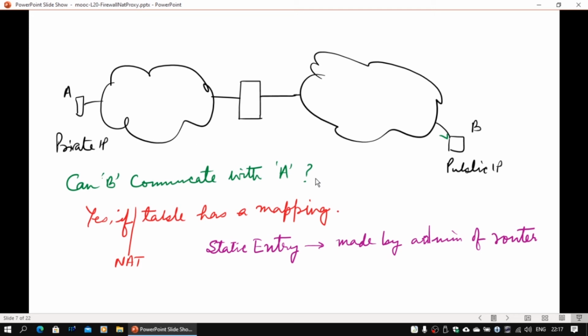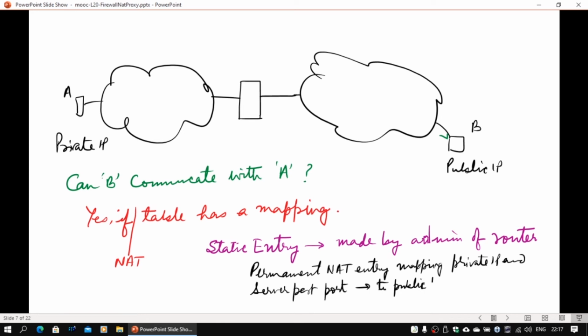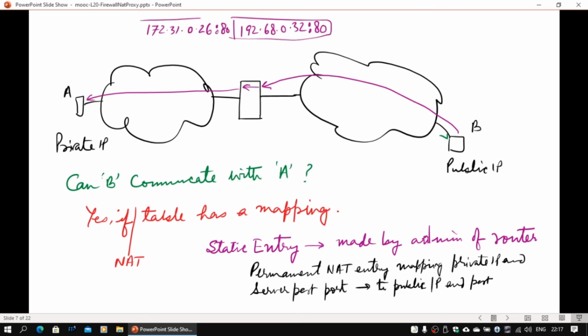Okay, so we require a permanent NAT entry mapping the private IP address and private port, which is where the server is running, to the public IP address and port, and this will be maintained in the NAT table. So this is how it is going to happen. In that case, if B communicates, A will be able to receive it, and there has to be a mapping which is going to be something like this.